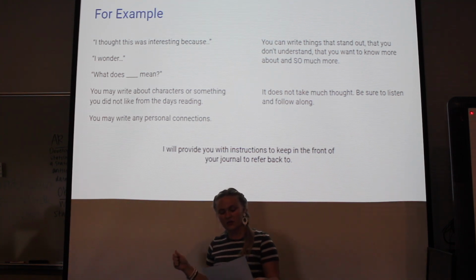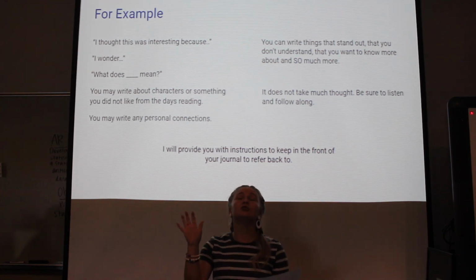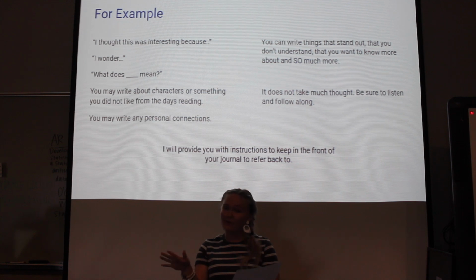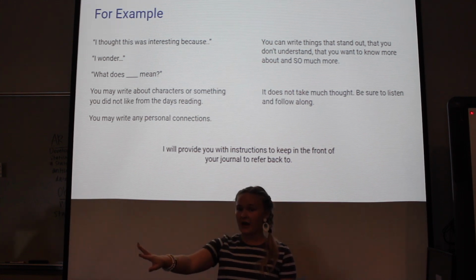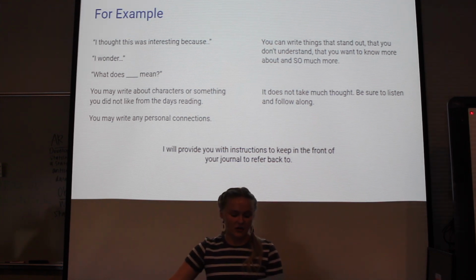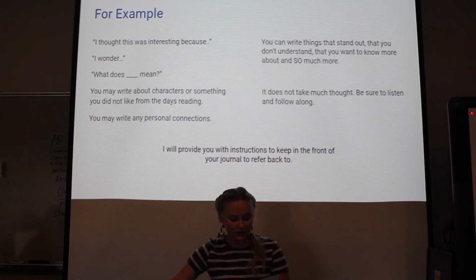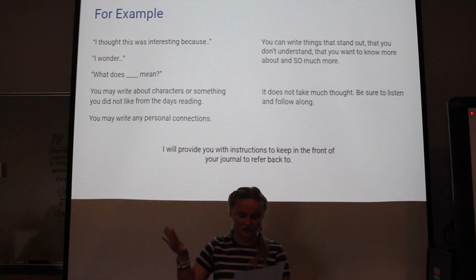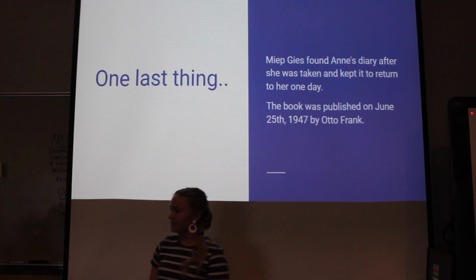So as you read, you will write down your thoughts, feelings, and questions each day. And each day, I need you to write at least 5 sentences of what we read that day. At least 5. You can write more than 5, but no less. So you need to write down what you thought about the day's reading, vocabulary, something you don't understand. Write down what it makes you feel, any connections, just everything that we just talked about. And make sure to include the page number. I need the page number. All right, we can go ahead and move on.